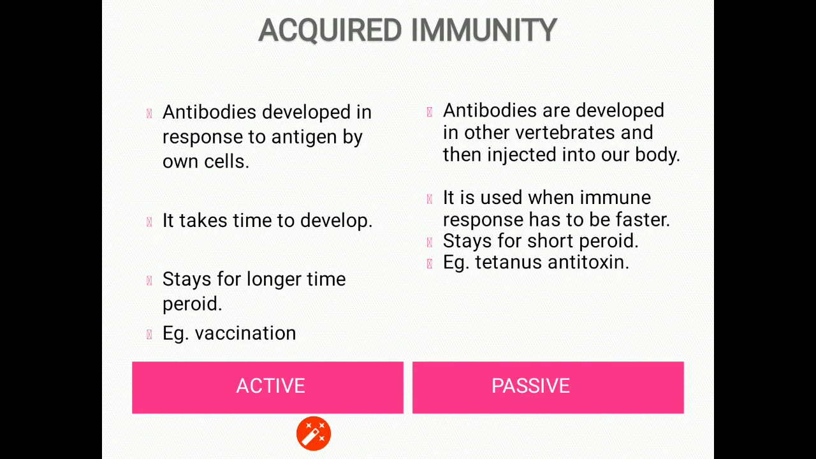Now about the acquired immunity. As I have already told you that it is of 2 types, active and passive. Let's discuss the difference between the two. It is also very important for exams. In active immunity, antibodies are developed by own cells in response to the antigens. It is called active as it is produced by the body as a response to the antigens.